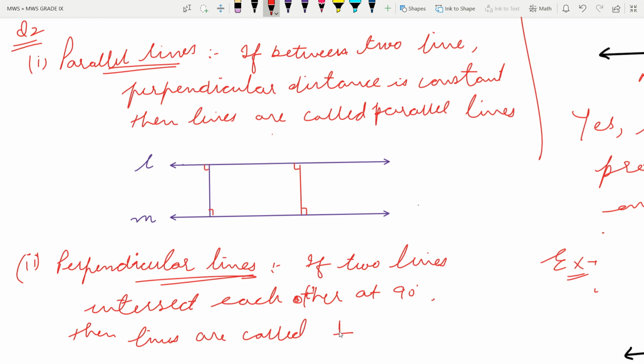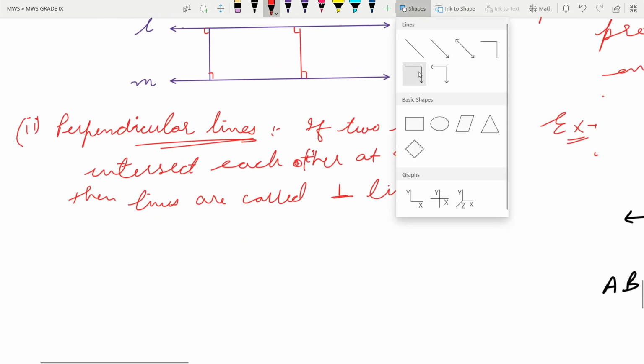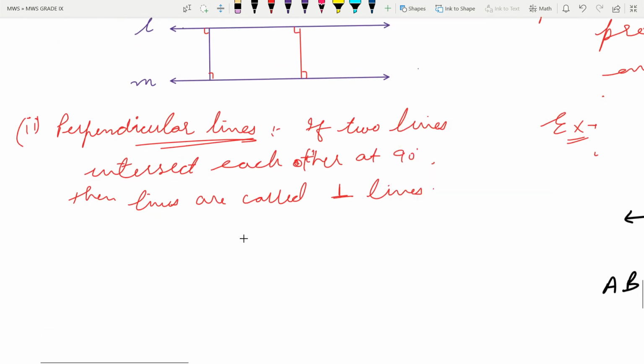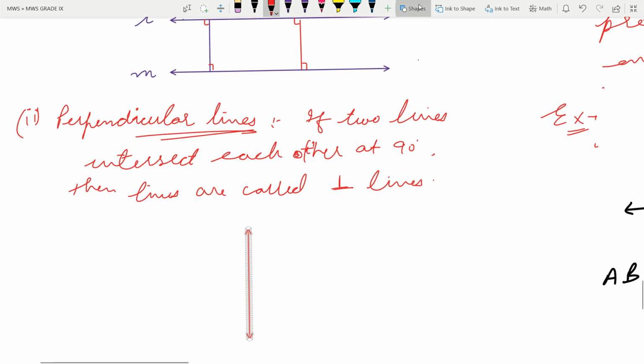The sign is this, so I am making this sign for perpendicular lines. Let us make these perpendicular lines. Okay, one more.